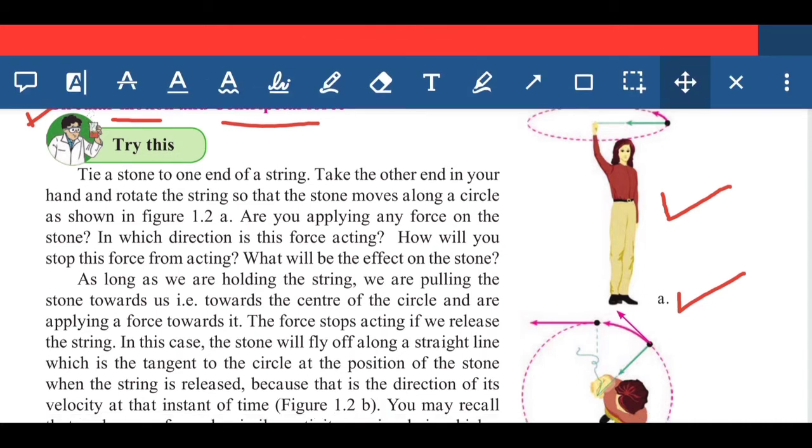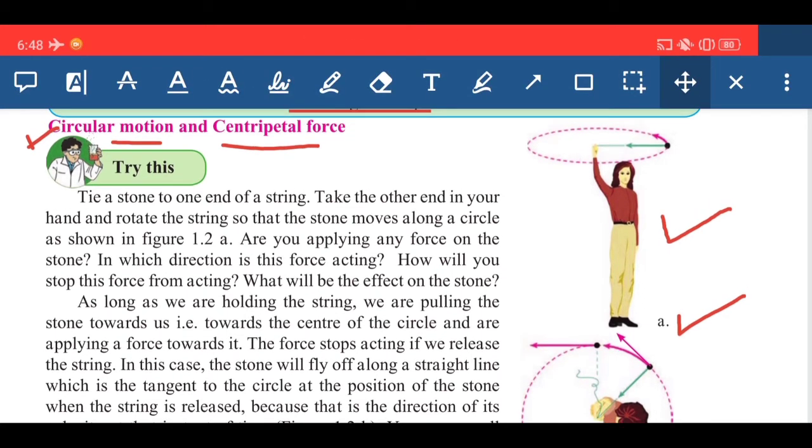Are you applying any force on the stone? In which direction is this force acting? How will you stop this force from acting? What will be the effects on the stone? So many questions are there regarding the motion of that stone.